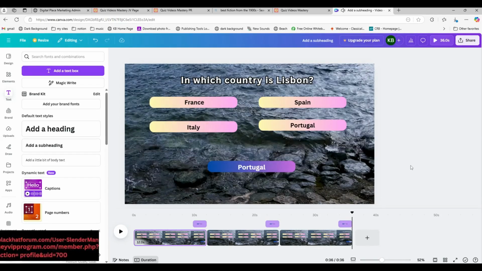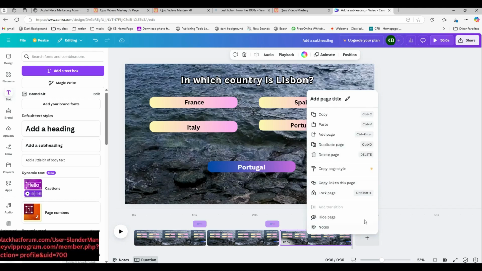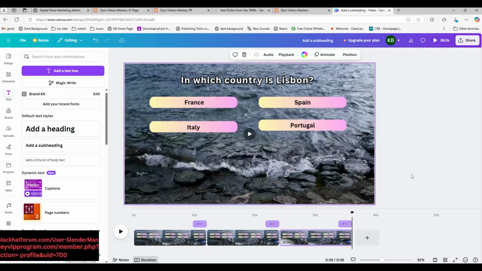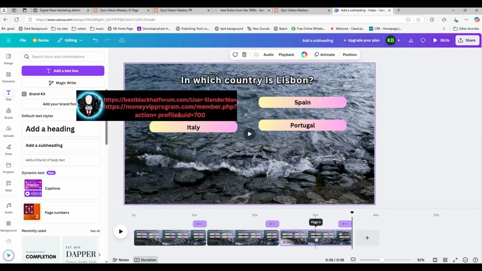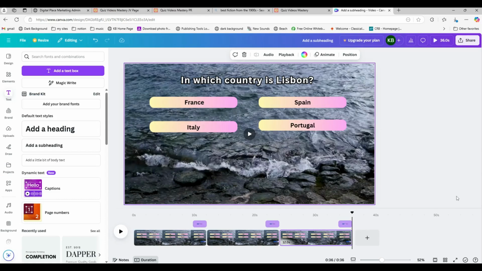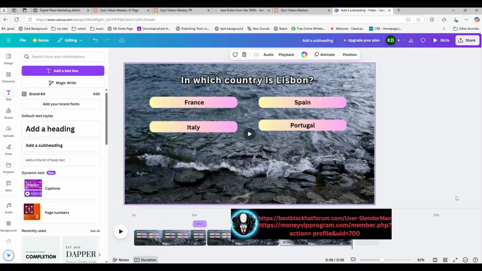And that's it. That's the whole thing. So that's only 3 questions. So let's say you have 20 or 50 questions. Just keep duplicating the page. Right click and duplicate page. And then you'll have to do that as many times as you need to for the number of questions you will have. And then you'll have to go into each one separately like you saw I did. It's a little tedious, but it's not that bad at all.